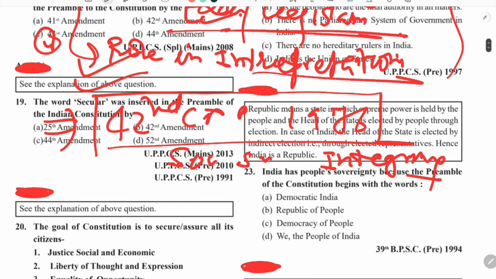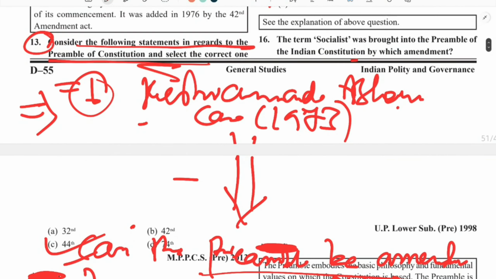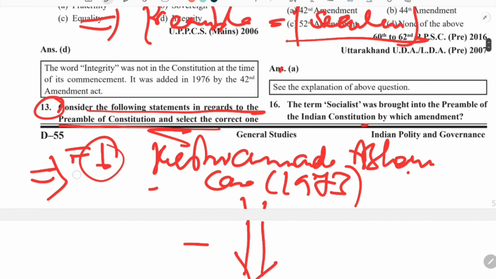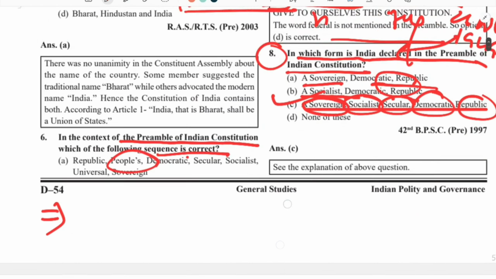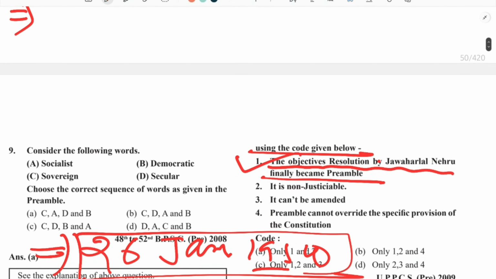And in various other judgments also, this Supreme Court judgment was reiterated. So you do not have to remember all those cases, but you have to remember these two cases. First I told you the Berubari Union case, and second was the Kesavananda Bharati case. So this much is enough to remember about the preamble. Now coming back to the question, which you can easily solve with this basic information.